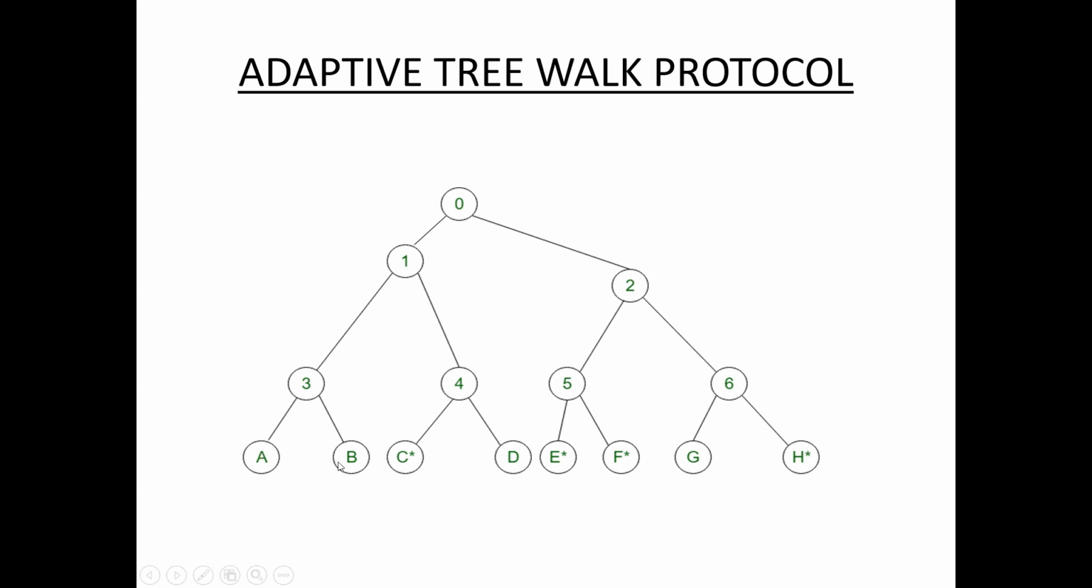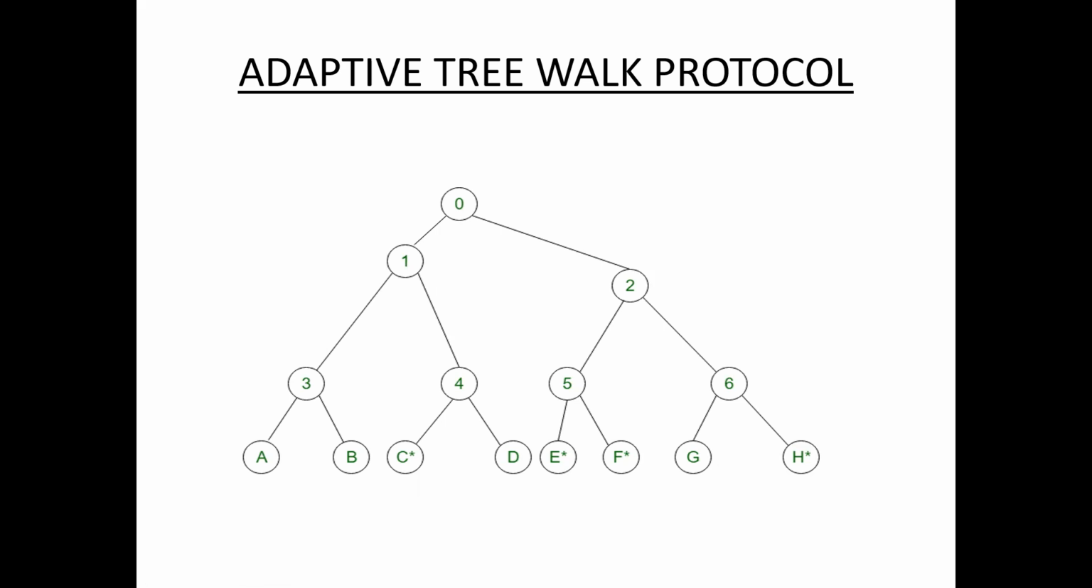Okay, these are the stations: A, B, C, D, E, F, G, H. Suppose C, E, F, H are starred. That means C, E, F, H want to transmit the data. These four stations are trying to transmit the data.